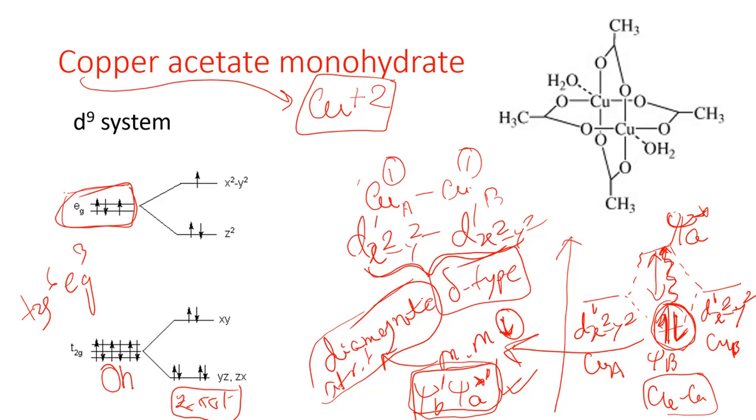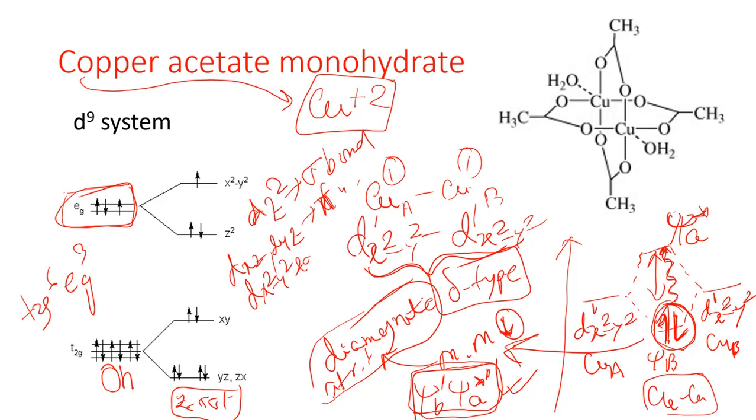Okay, finally one thing we should know about these orbitals: dz square forms sigma bond. As per the orbital space diagram, dz square is forming the sigma bond, whereas dxz and dyz generally form the pi bond. And dx square minus y square and dxy generally form delta bond.